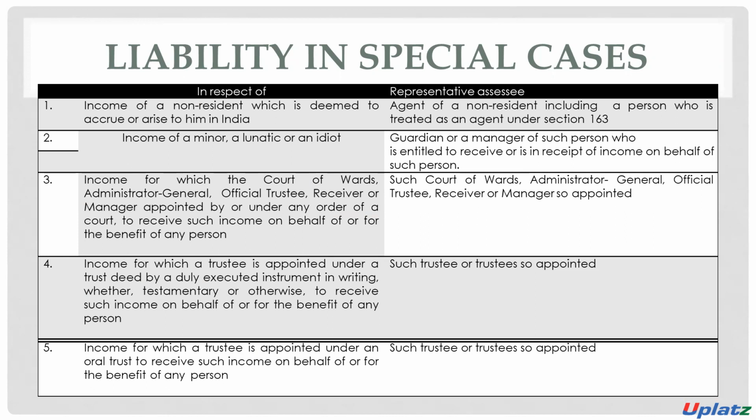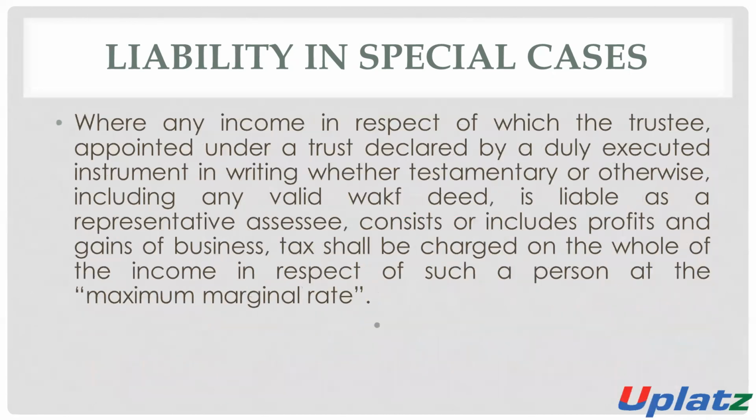And such a trust will receive the amount of income on behalf of another person. Then such income will be assessed in the hands of such a trust. It means such a trust will be considered as a representative assessee. So where any income is received by the trustee on behalf of another person, and such a trust is authorized or declared by a duly executed instrument in writing, then such a trust will be liable to make the payment of tax. It means the income will be assessed in the hands of such trust as a representative assessee,